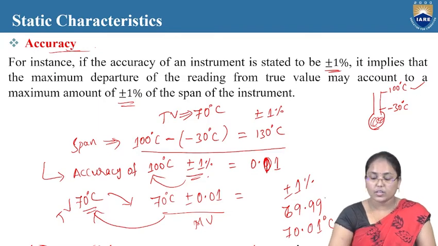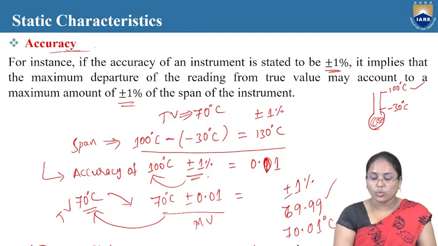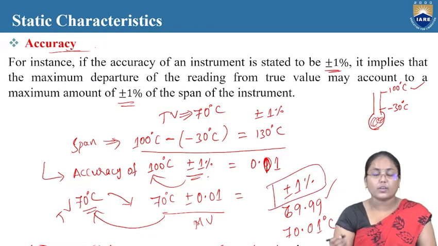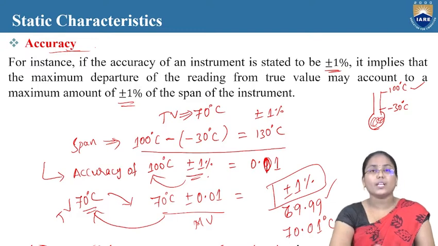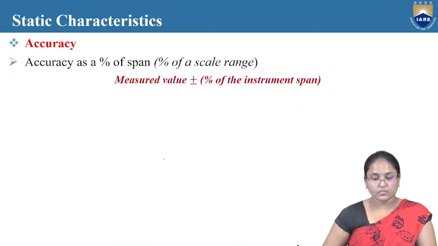And by looking at this value also, I can say it might be near to 70. This assumption can be made only if I know that the instrument is about plus or minus 1% accurate. So by knowing the accuracy of an instrument, I can get back my true value while doing any measurement process in any circuitry or in any other control system processes.